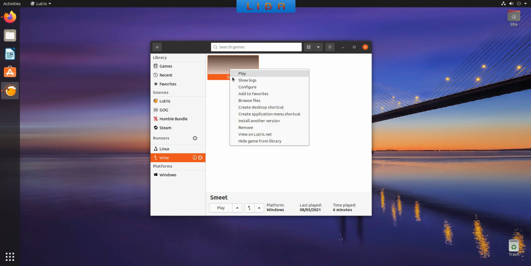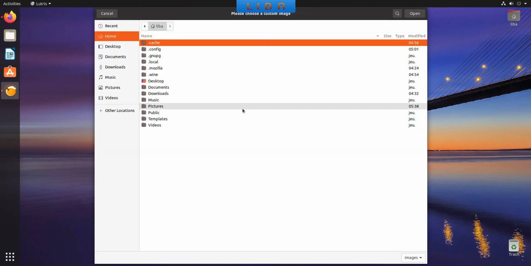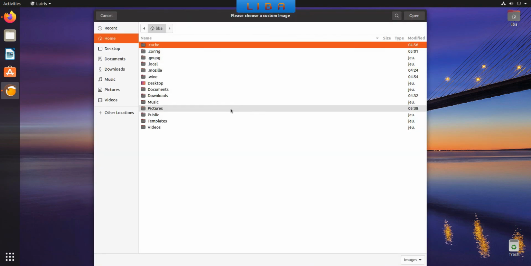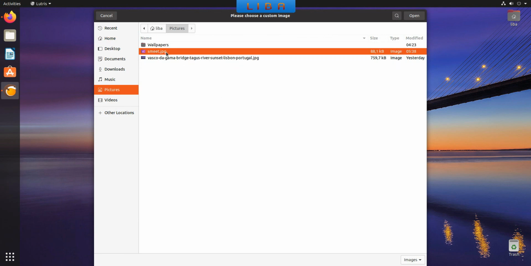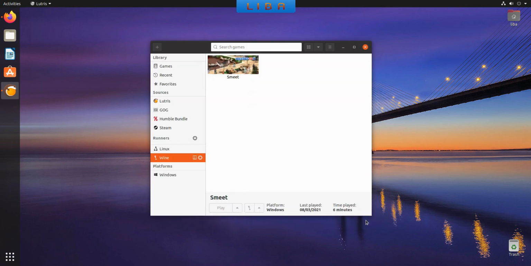For that, it's really easy. Right-click on it, click on Configure, click on this gray banner, search your picture, select your picture and click on Open. Click on Save and you see now a new picture on my launcher button. That's perfect. This tutorial is finished. Thank you. Bye bye.